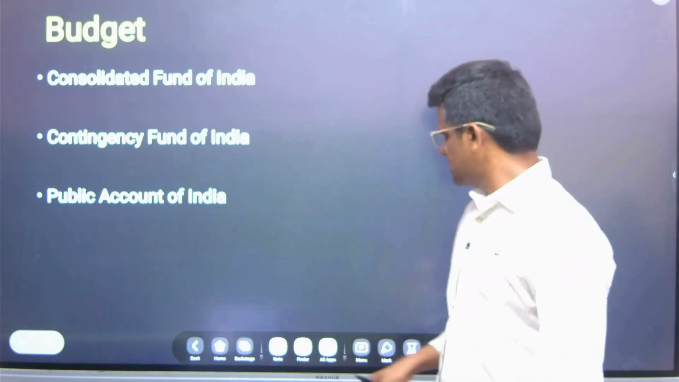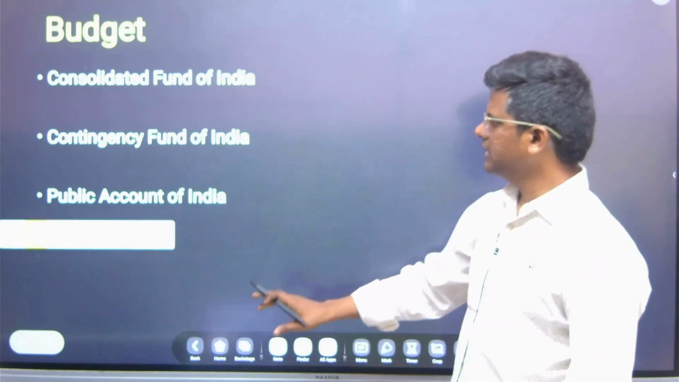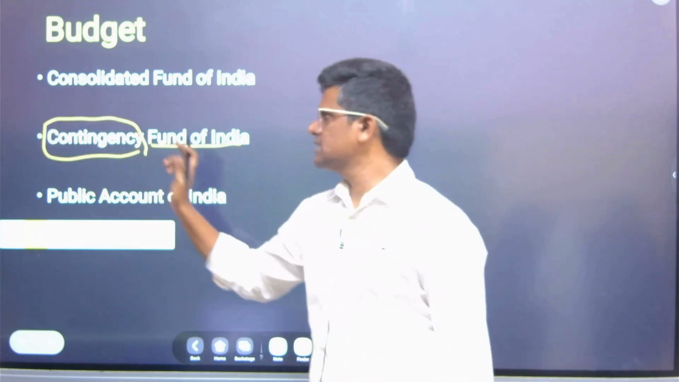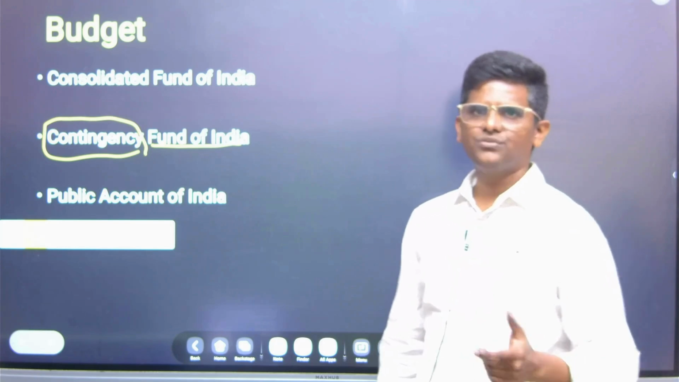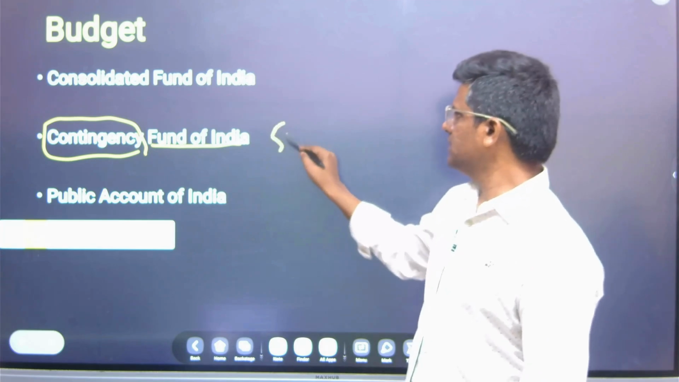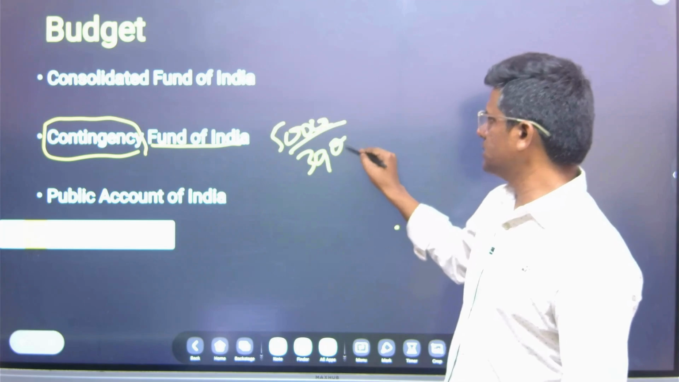So as we were discussing, all the money comes into the Consolidated Fund of India. Then what is the Contingency Fund of India? As the word contingency says, it is for unforeseen circumstances. It is with the President, and previously a 500 crores corpus used to be there. Now a 30,000 crores corpus is there.